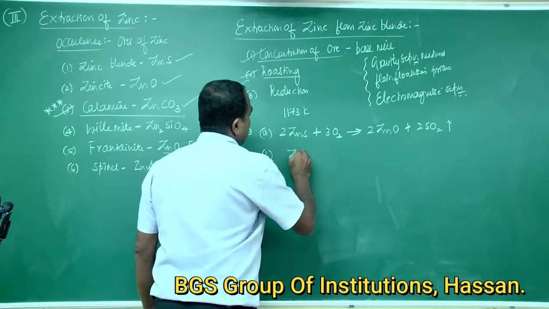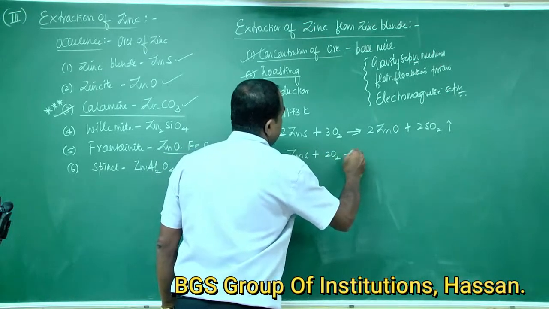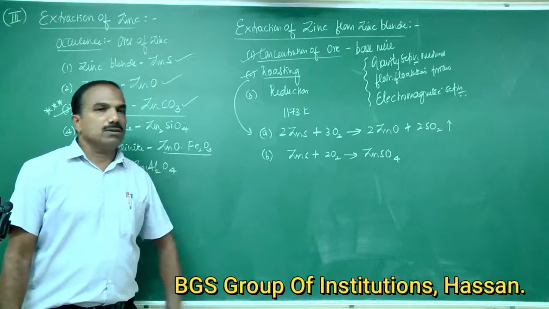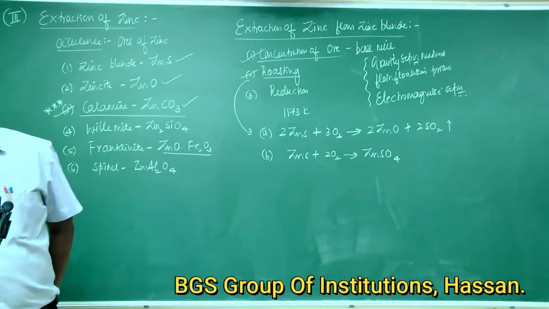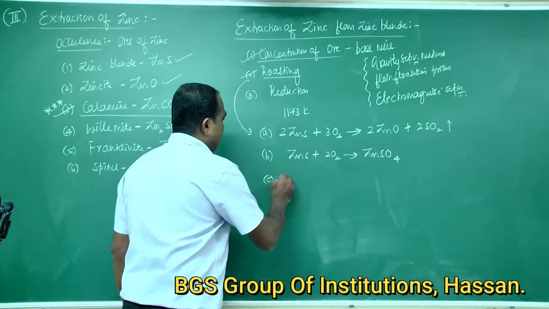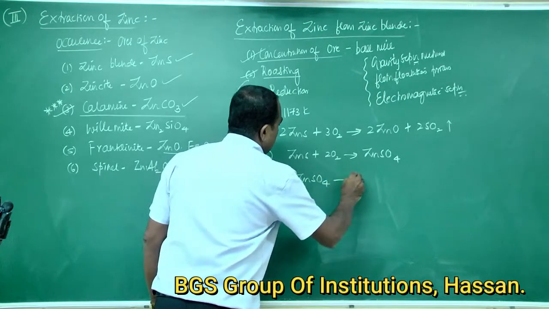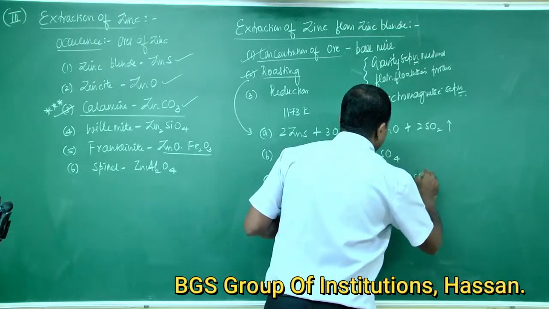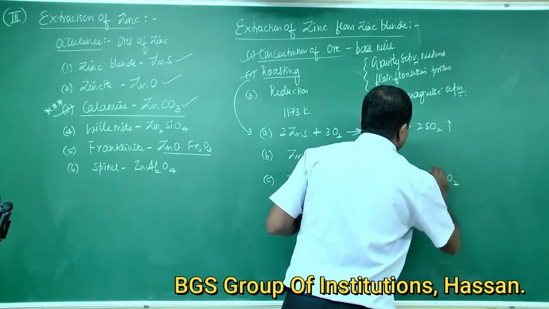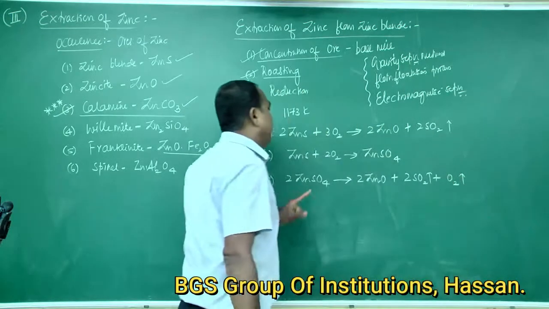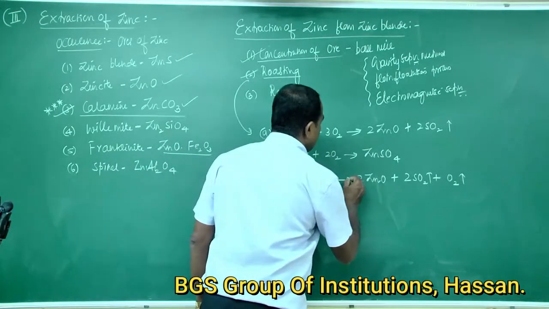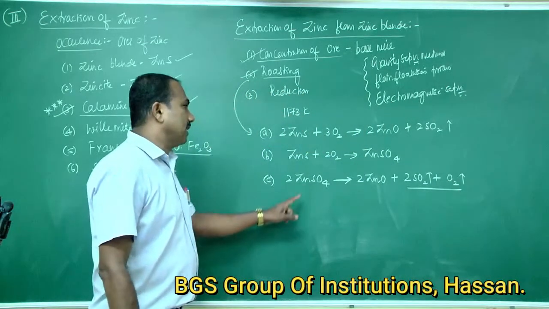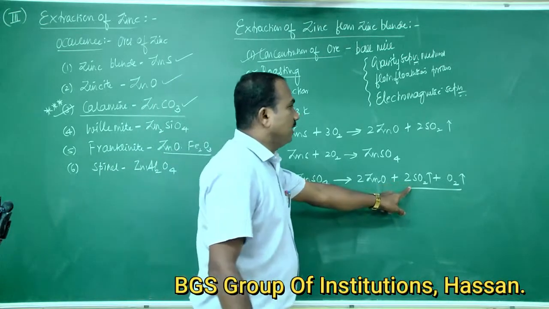Sometimes zinc sulfide is oxidized to zinc sulfate: ZnS plus 2O2 gives ZnSO4. The zinc sulfate formed on heating is converted to zinc oxide with the liberation of sulfur dioxide and oxygen gas: 2ZnSO4 gives 2ZnO plus 2SO2 plus O2.